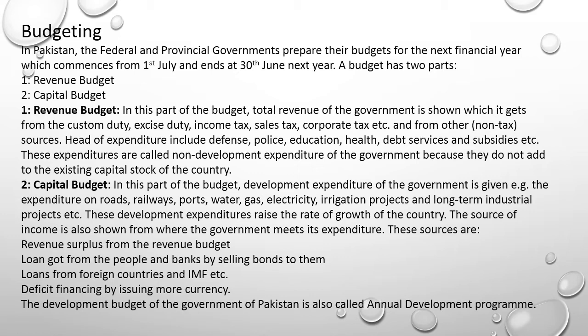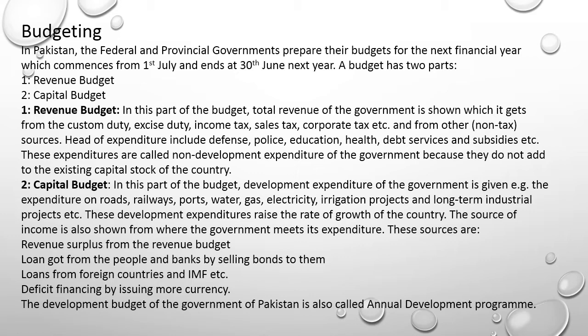Number two, capital budget. In this part of the budget, development expenditure of the government is given. For example, the expenditure on roads, railways, ports, water, gas, electricity, irrigation projects, and long-term industrial projects, etc. These development expenditures raise the rate of growth of the country. The source of income is also shown from where the government meets its expenditure. These sources are revenue surplus from the revenue budget.